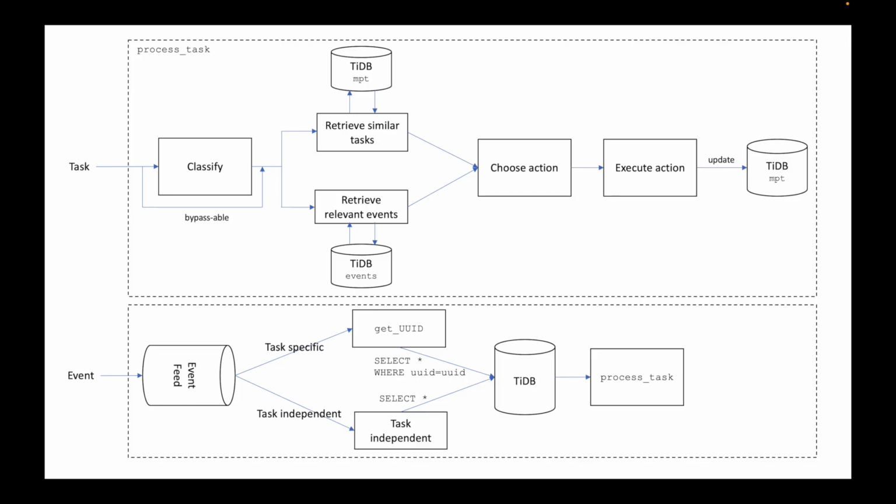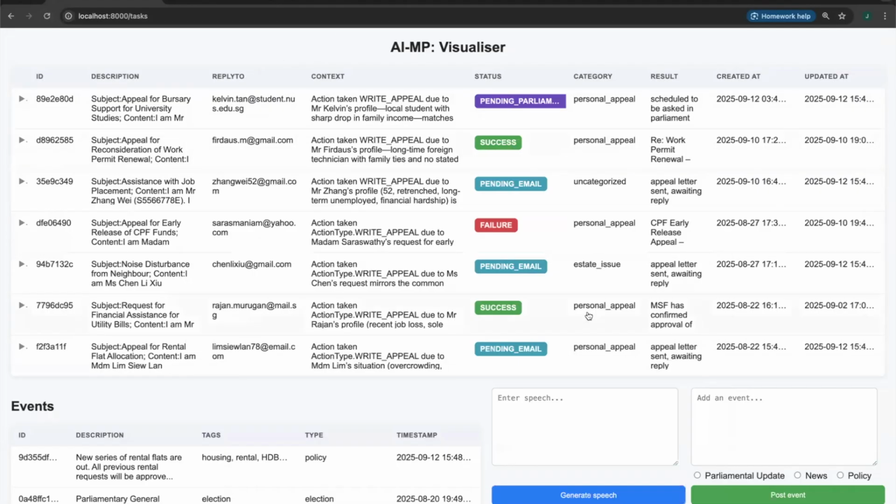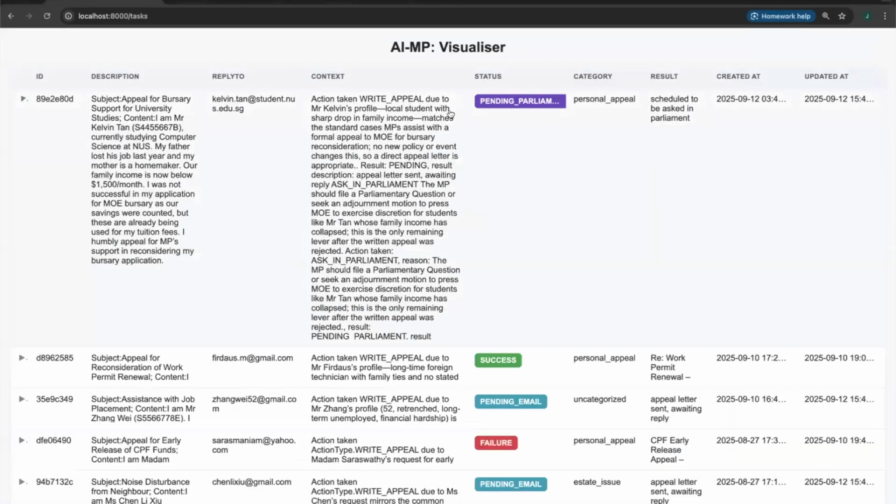That's the idea behind AIMP. It's an event-driven agentic system that automates the workflow of such Meet the People sessions. We will go through a few examples that illustrate this pipeline. We'll emulate an MP called Daniel Wong serving in the Tampines GRC.